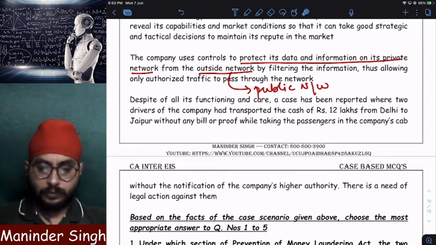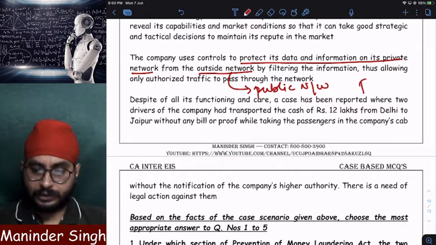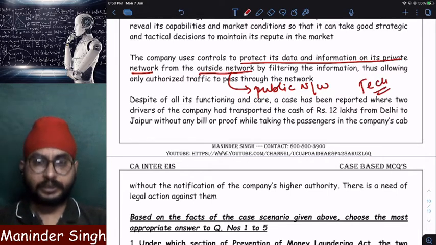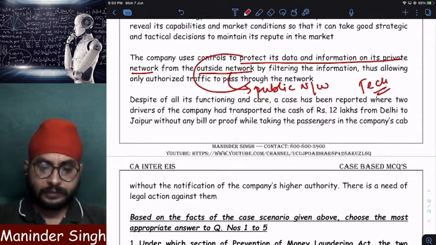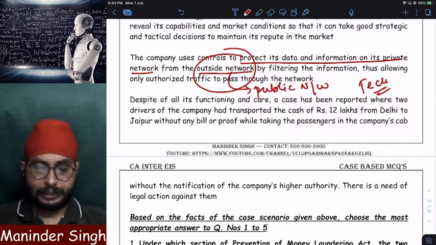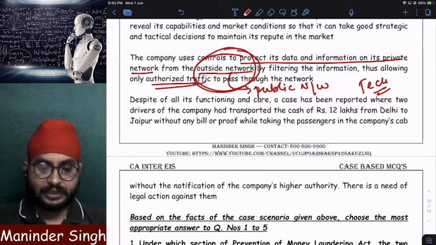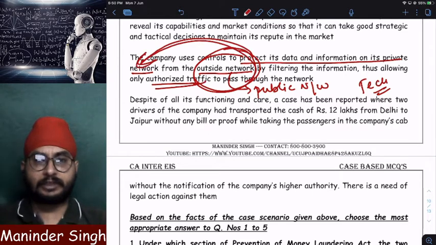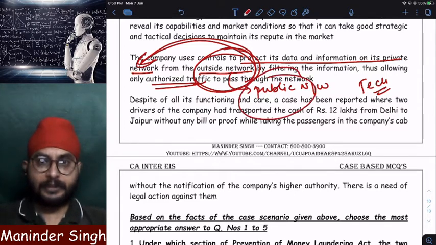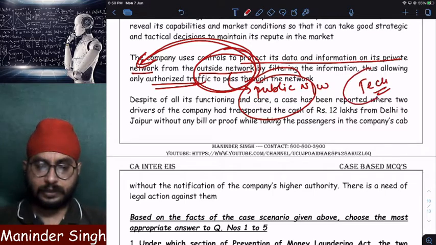So now the company is using a technology wherein from a public network only authorized data can enter into the private network. The company installed a technology. What is this technology doing?